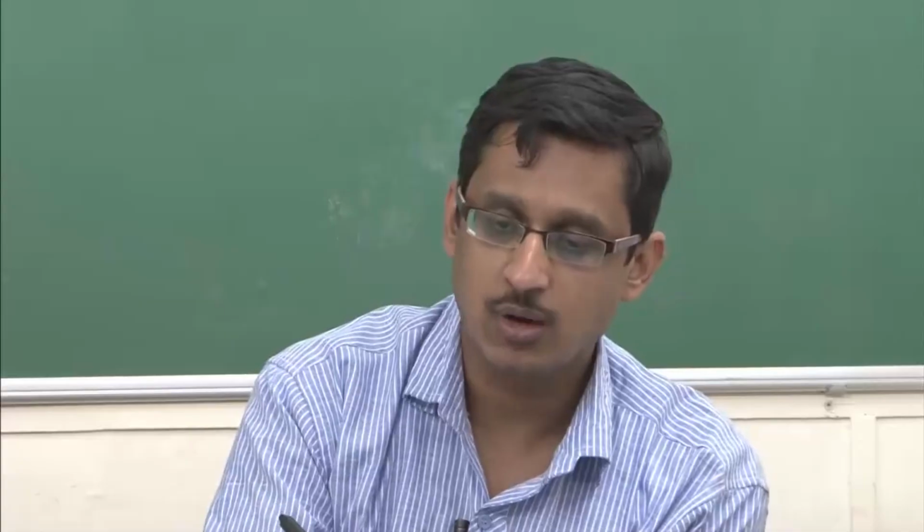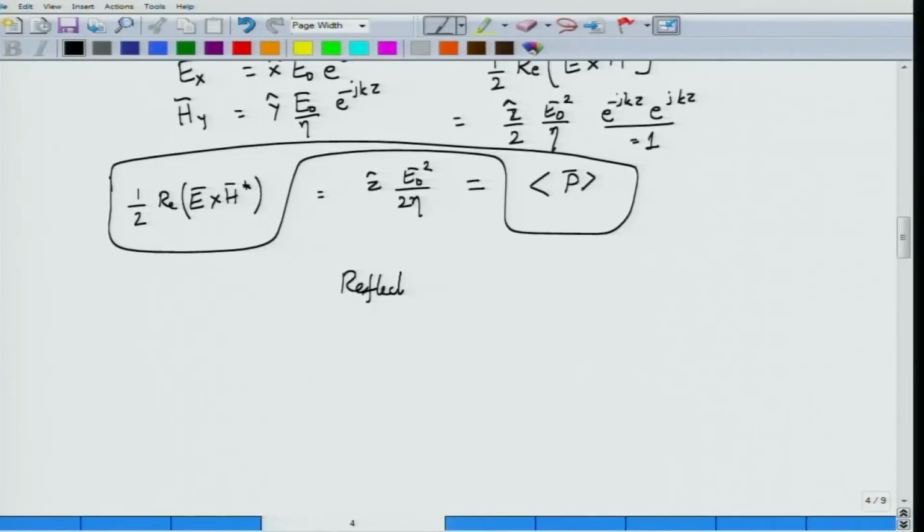To really see that reflection and transmission coefficient, we need to move away from this normal incidence conducting type of surface to normal incidence dielectric kind of surfaces. So our next job would be to see what happens when you have reflection from dielectric interface.